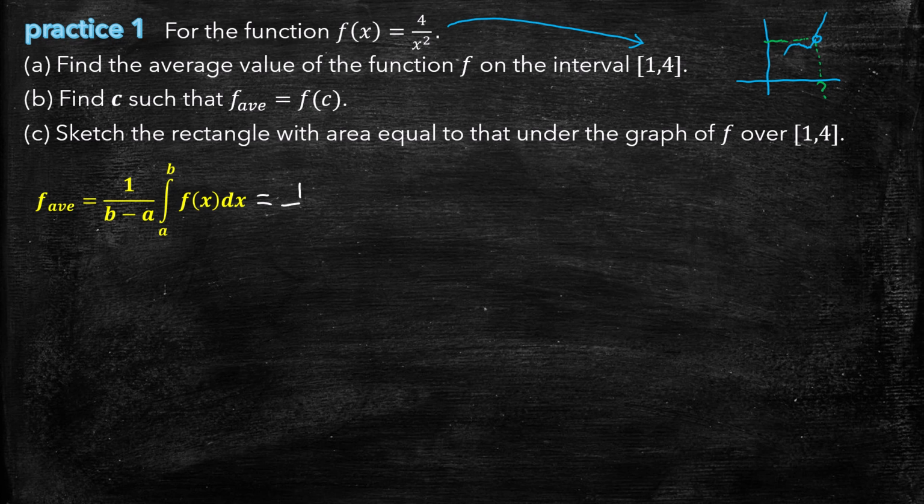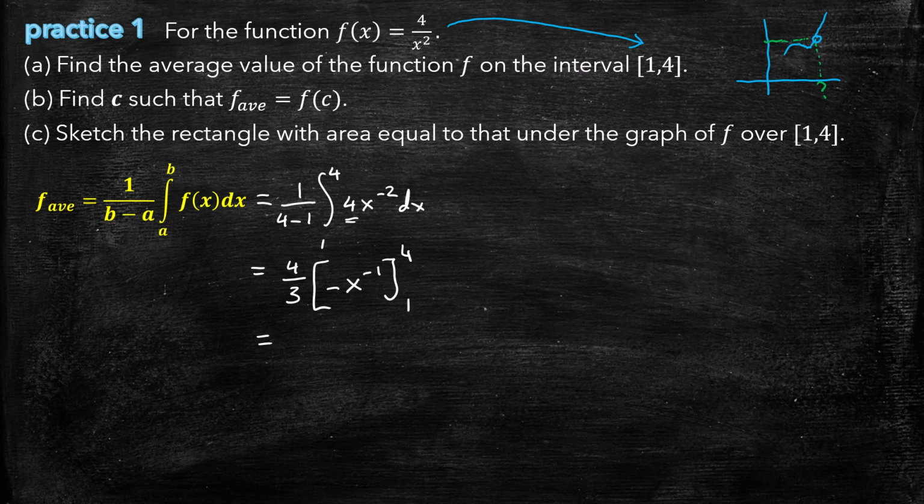So the interval goes from 1 to 4. So the integral from 1 to 4, and I'm going to write 4x to the minus 2 to make it easier. I'm also going to bring that 4 outside of the integral, so we get 4/3. Now I can take the antiderivative of just x to the minus 2, which is negative x to the minus 1 by the reverse power rule.